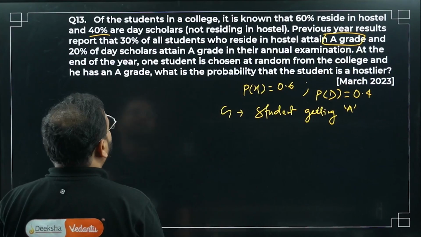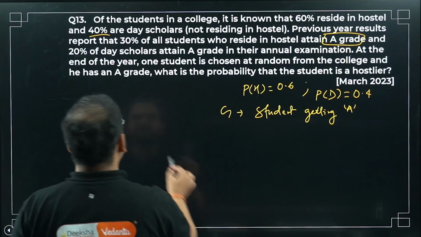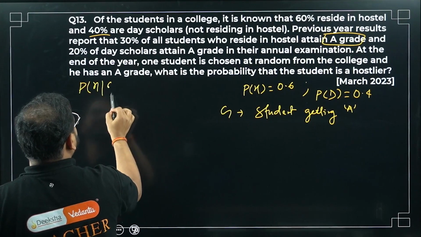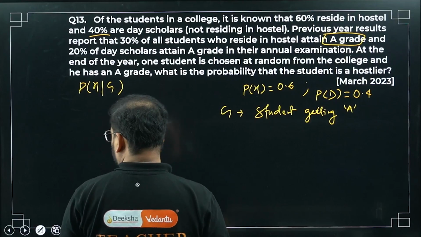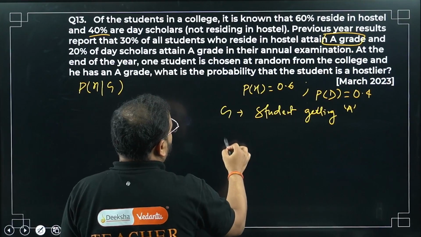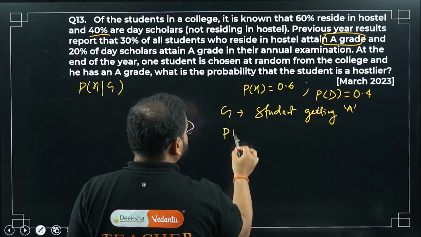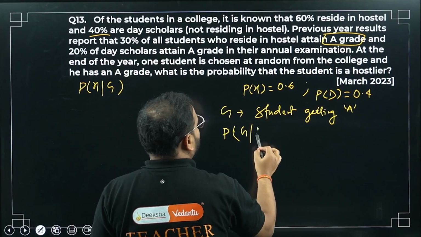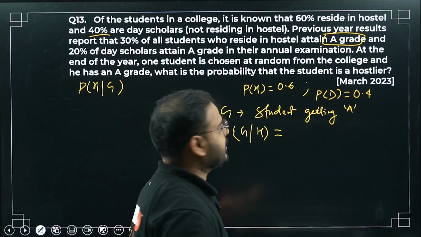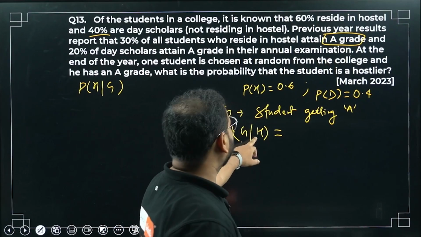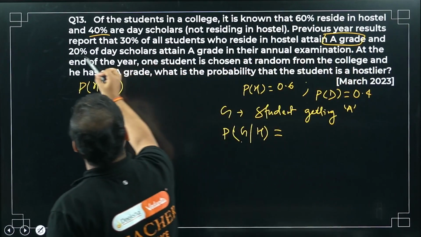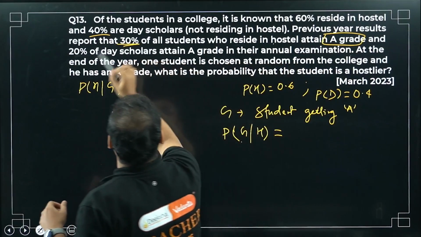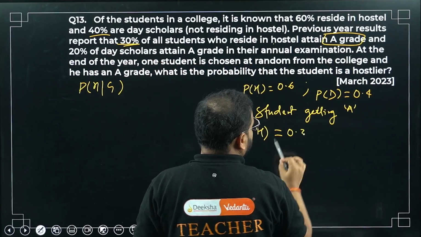Let's see what we are looking for. What is the probability of a student who is a hostler? What we are looking for is somebody who is a hostler and getting grade A. We can write it like this now. Probability of somebody who is getting grade A and is from hostel is 30%, which means 0.3.